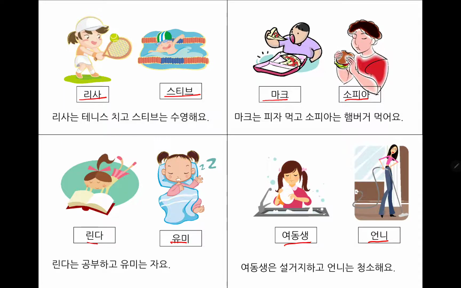Notice here that we are using 는, right? Instead of 이/가, because 는 has a function of contrasting two different things, right? Okay. So that's it. See you guys in the class.